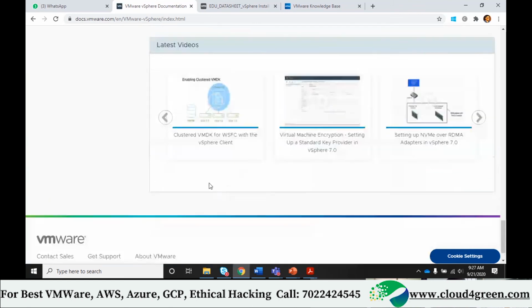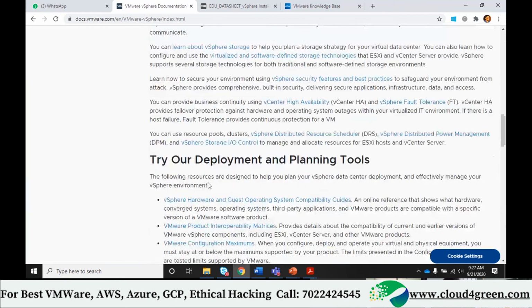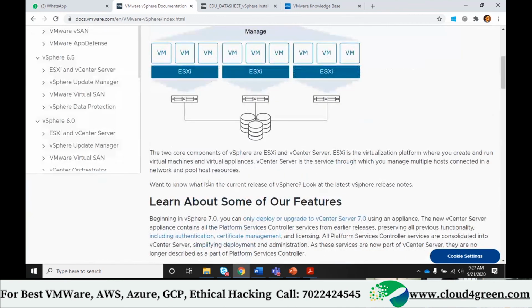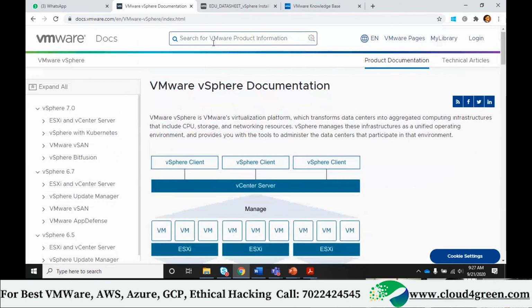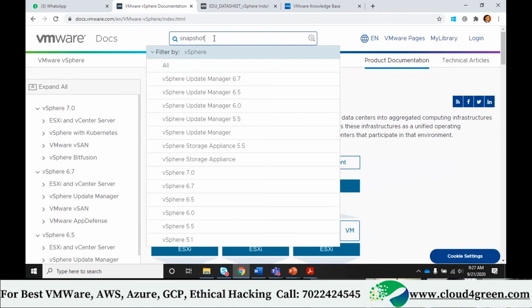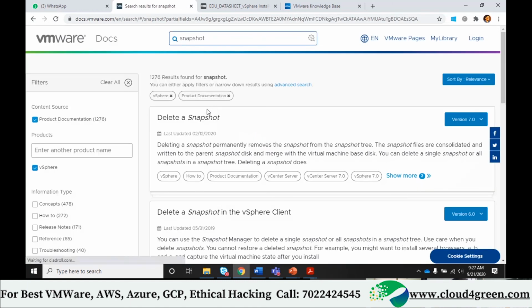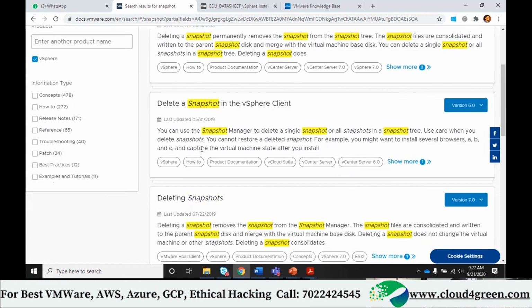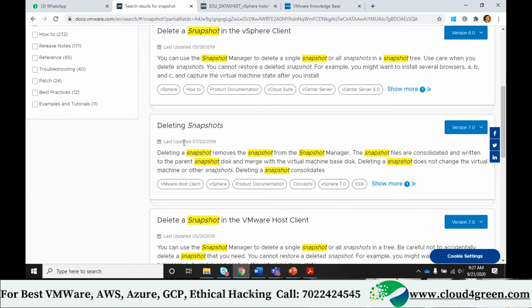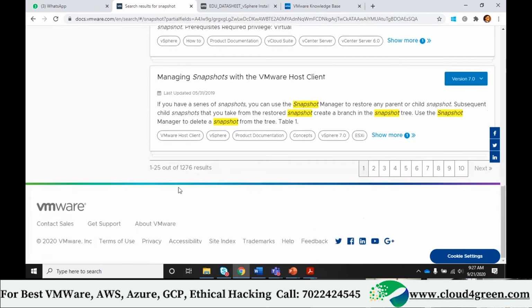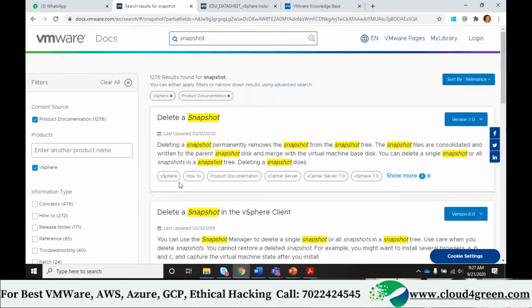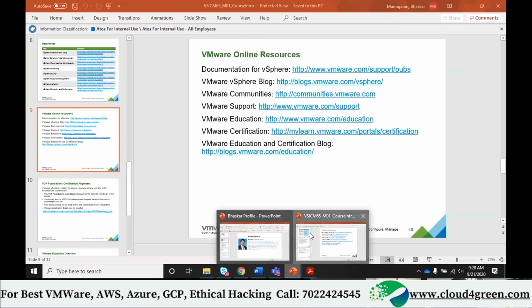If you want to search about snapshot, you can come to this page and search here, snapshot. Can you see? Delete a snapshot from vSphere client. Can you see this? Yes, sir. So this is all about the documentation section that I have shared.